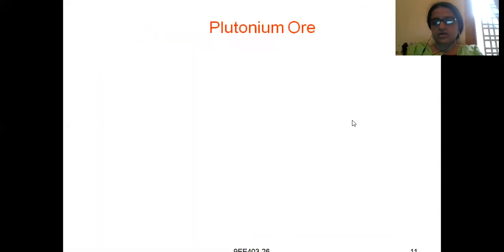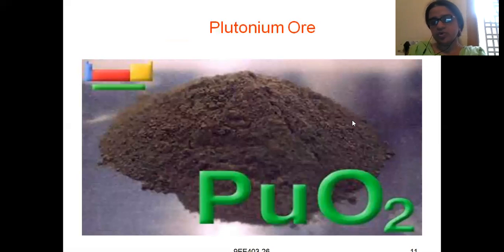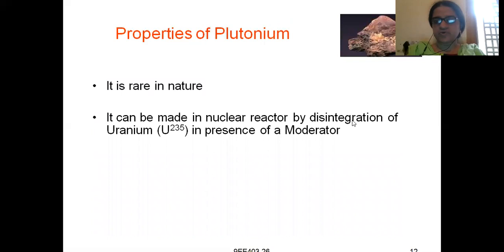Next is plutonium, the crude form of plutonium, or the plutonium ore, whichever they have shown in the given slide. Usually, as I already told, these are obtained in monazite sands near the seashore. This is the plutonium ore which they have shown, PuO2. This is plutonium, or the properties of plutonium.